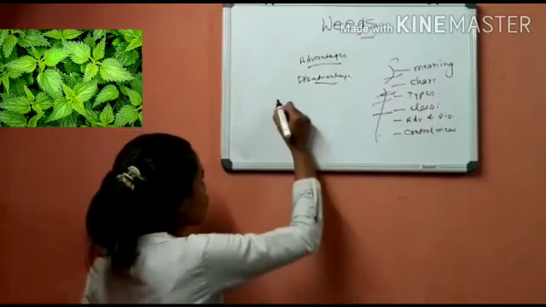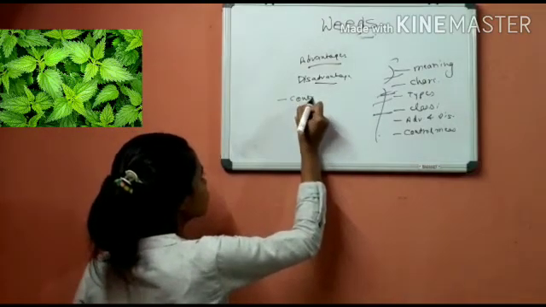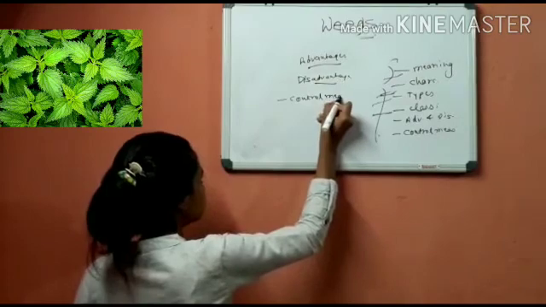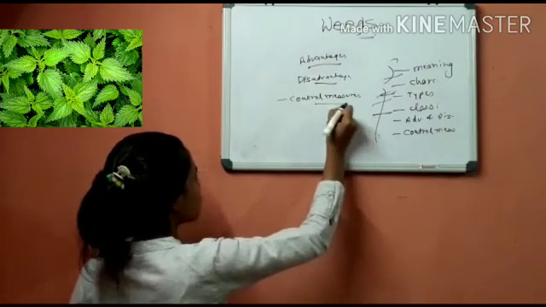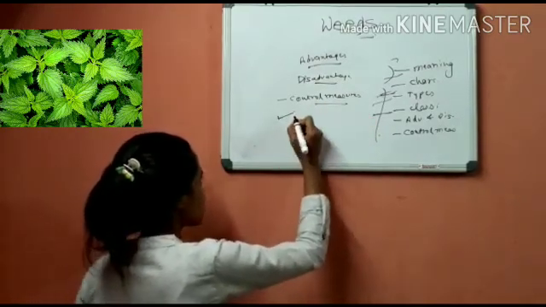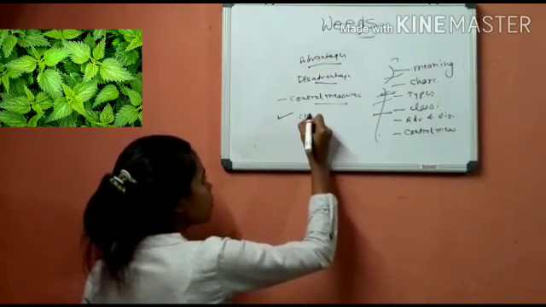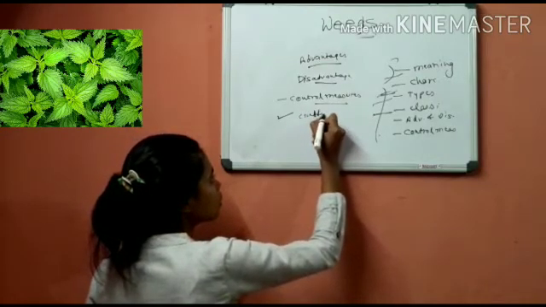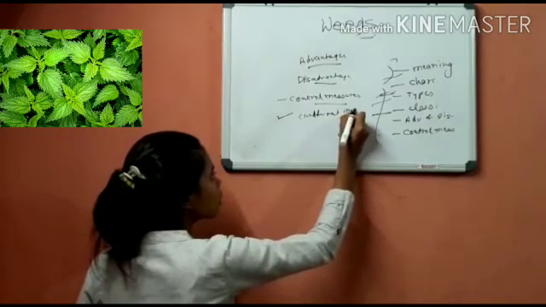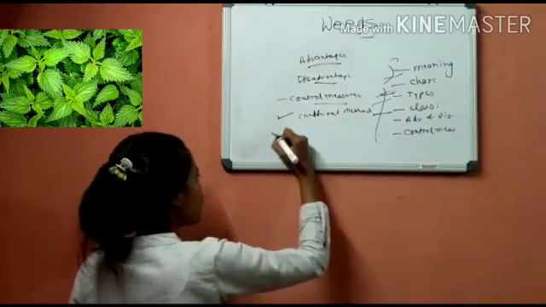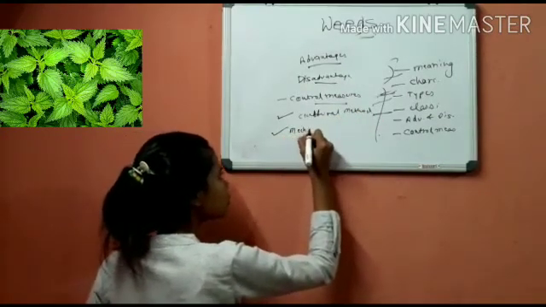Next we have control measures for weeds. The very first method is cultural method. Second one is mechanical method.